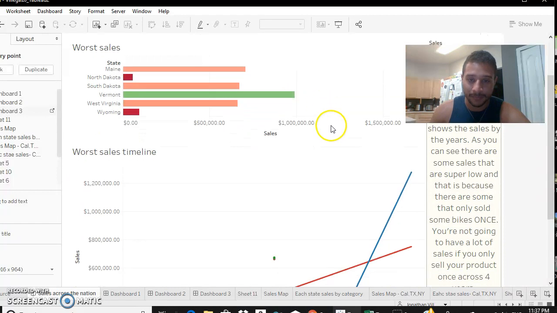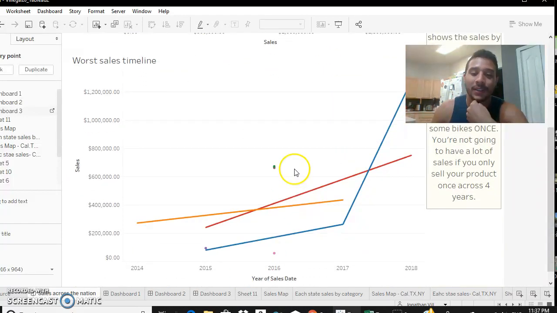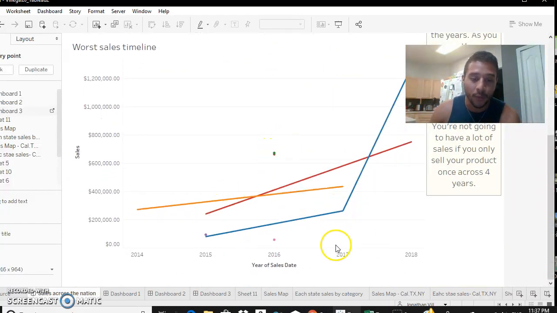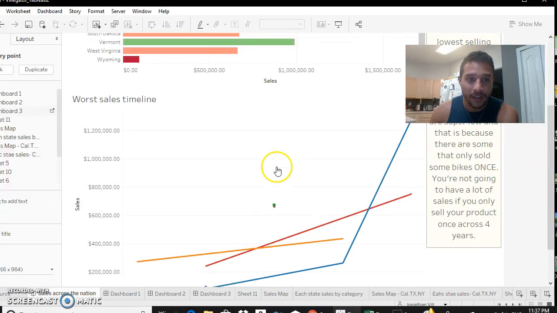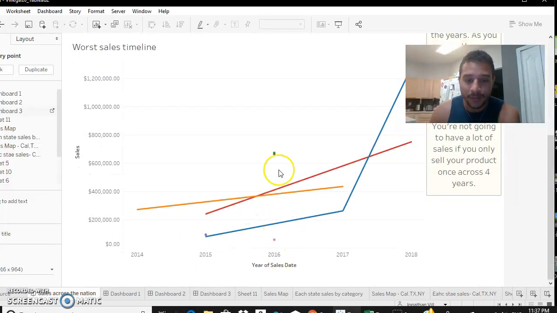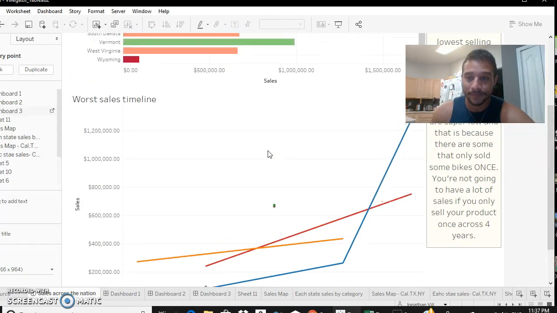But then you can also see here, when we were looking at years of sales, that places like North Dakota, West Virginia, and South Dakota only sold in 2016, so only 1 year out of the 4 or 5 years, and that really has an effect on exactly how much they would be selling.